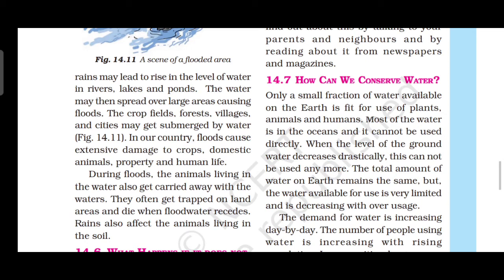The demand for water increases day by day. The number of people using water increases with rising population. So we want to use water in a limited way only. If there is excess of water, there may be problems. If there is less water, there may be problems. So use a limited amount of water.